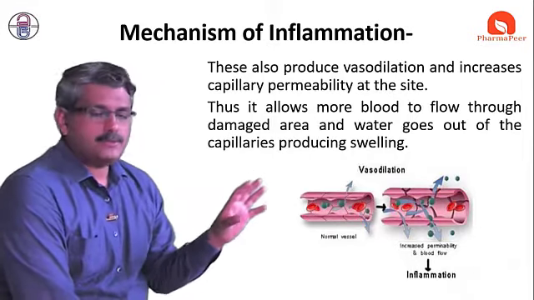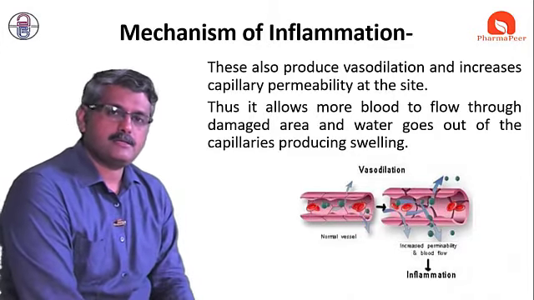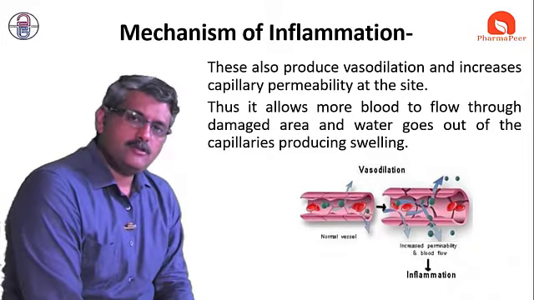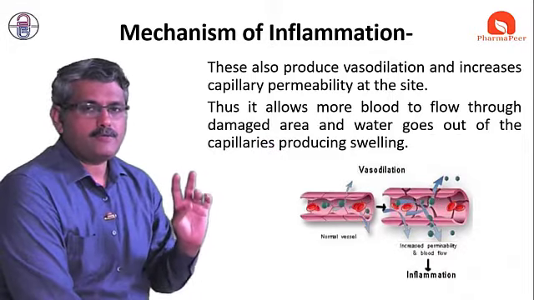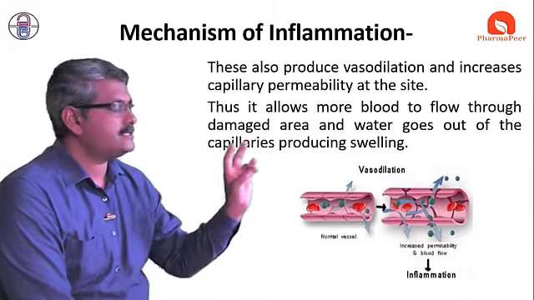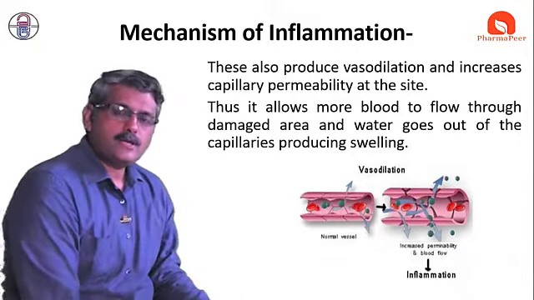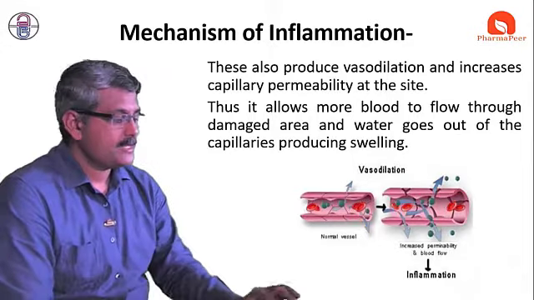So this is about the release of some substances like prostaglandin, leukotriene, kinins. After the release of these substances, these changes occur. First is vasodilation, followed by increased permeability. Due to increased permeability, water comes out, and due to the vasodilation, blood flow increases to the injured area.